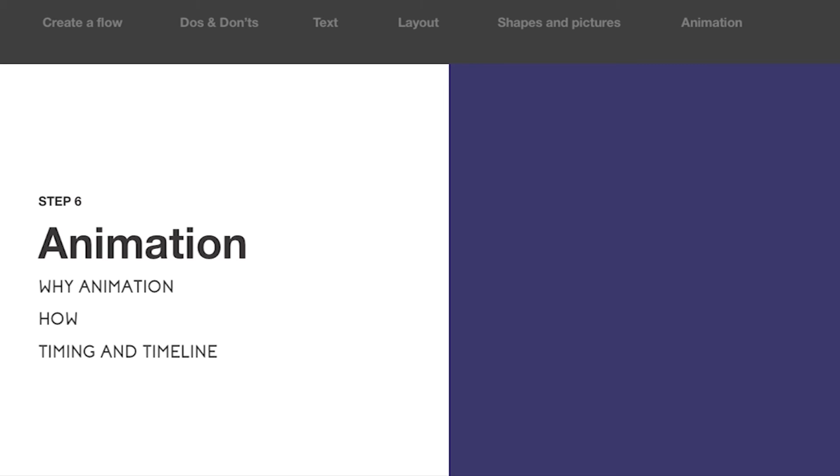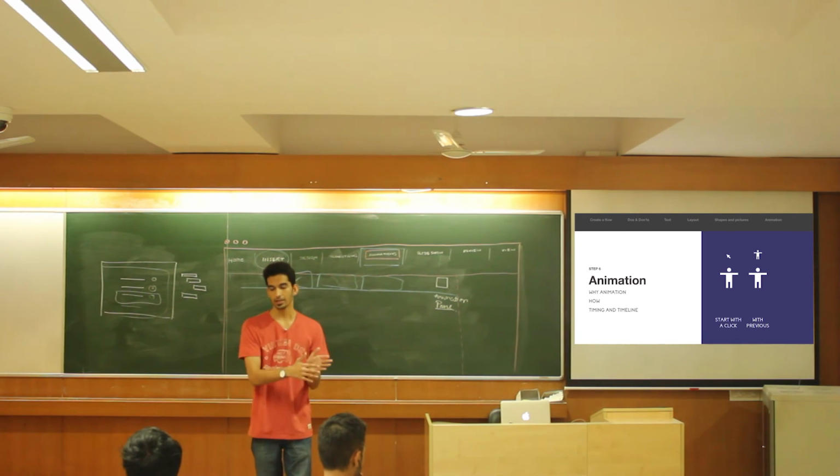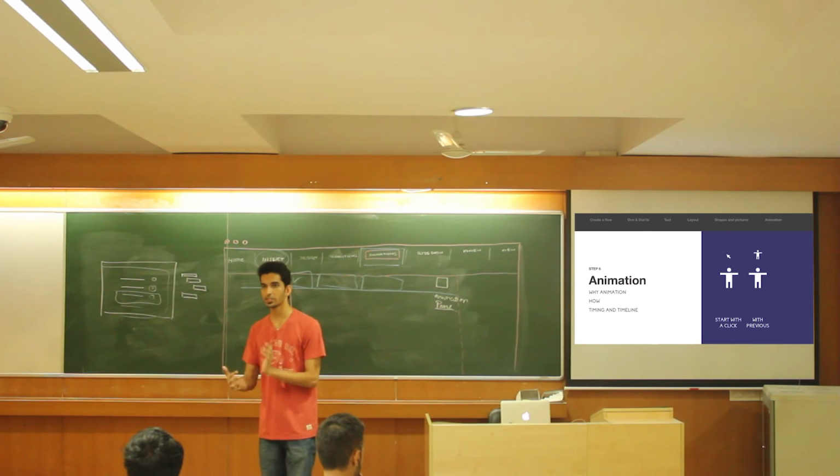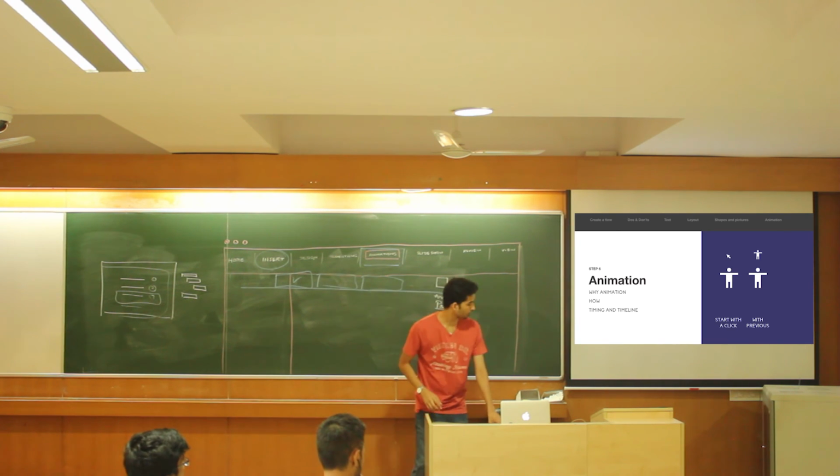The first one is the most obvious one, which is used most frequently. Click. When you click, the thing will enter or whatever, right? Any of those 3 animations would happen on your click, right? Pretty straightforward. The second one is with previous. So when the previous animation is starting, at the same time another animation will get started, right? That is the with previous animation.